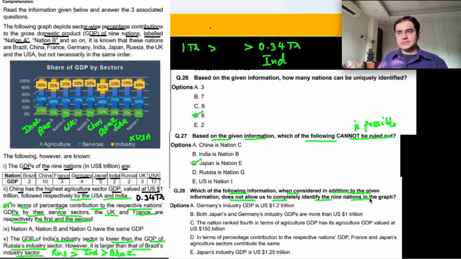Which of the following information, when considered in addition, does not allow us to completely identify the 9 nations? By using this information we cannot find out the remaining 9 nations. So Germany का industry GDP is 1.2 trillion.